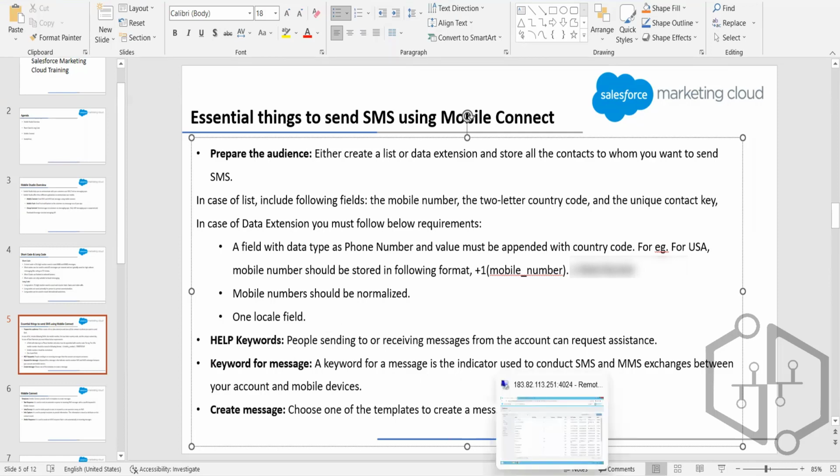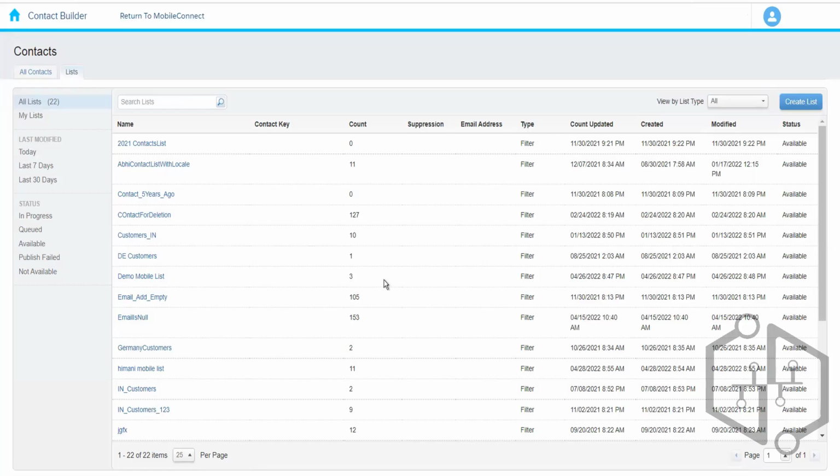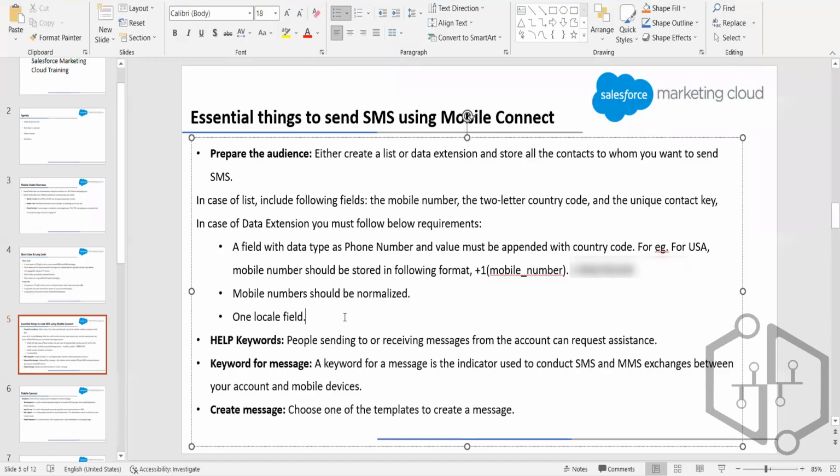What is locale? Locale tells you about the region. We have a locale for each country. For example, for USA, the locale is EN_US. For India, it is HI_IN, right? Similarly, we have a locale for each and every country.